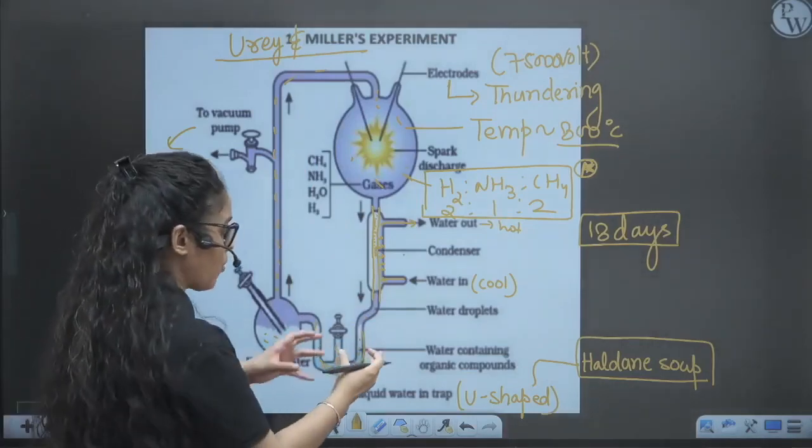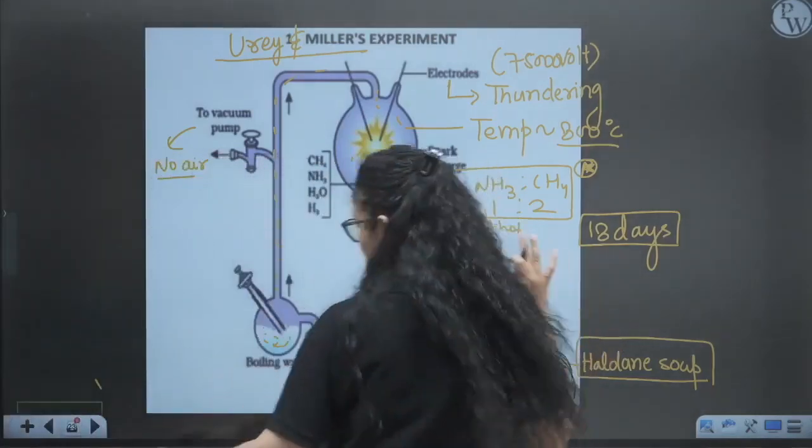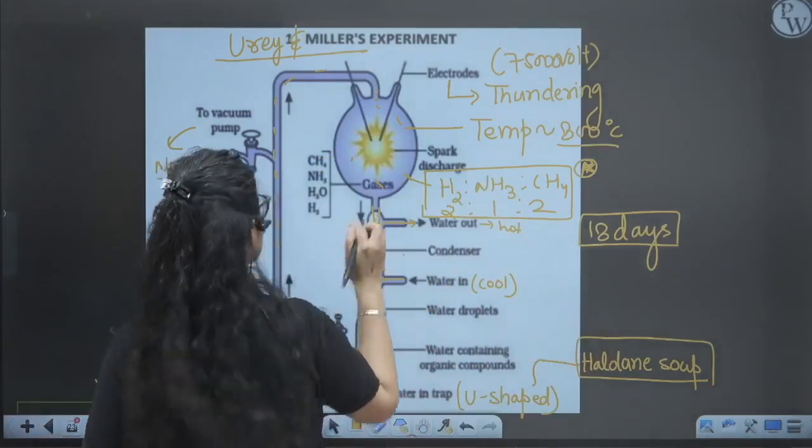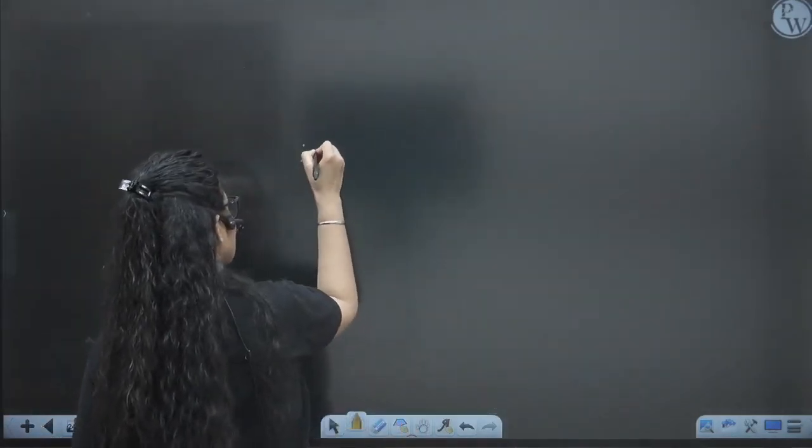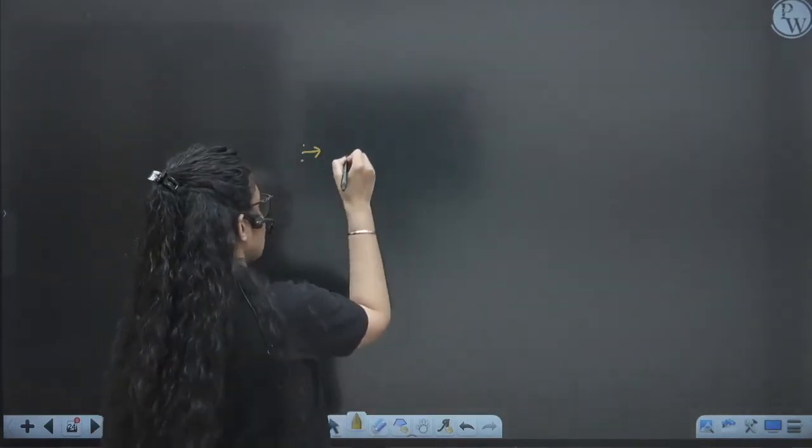So what was the conclusion of the experiment, what did he find in the Haldane soup after 18 days? Whatever he found, it was amino acids.